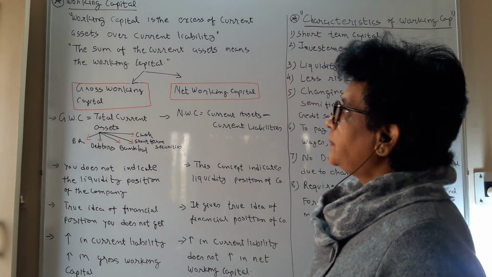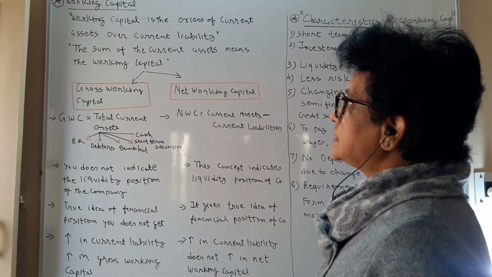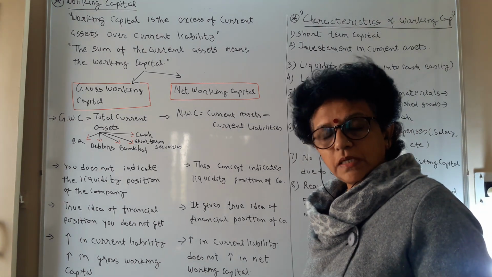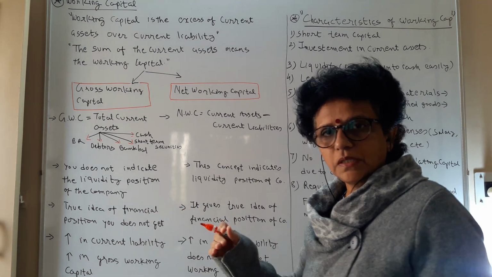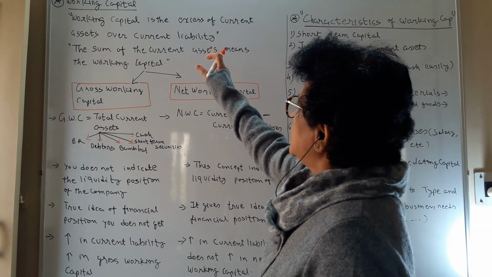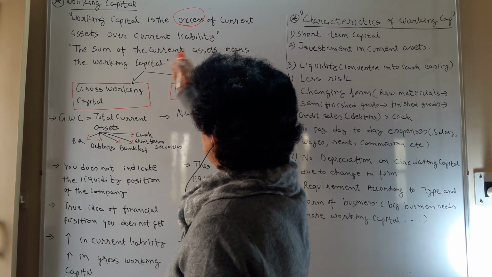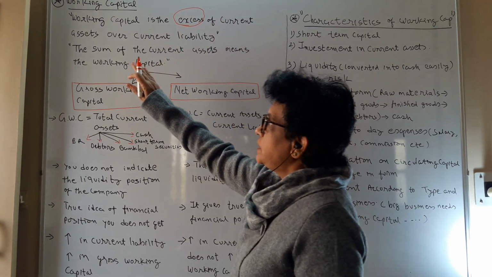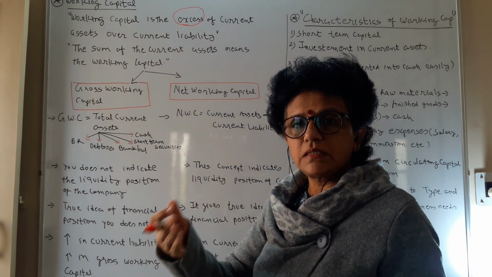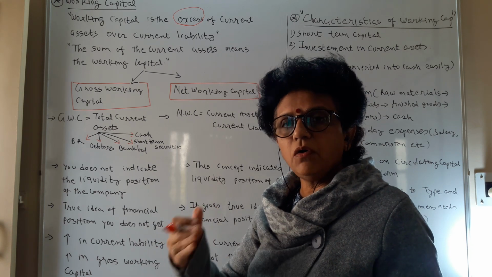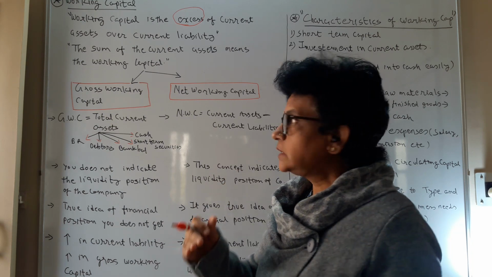First, how can you define working capital? Working capital is the excess of current assets over current liabilities. In accounts also, when we do the ratio analysis and use the formula to find the working capital, we use the same. It is an excess, something more that you have over the current liability. Your assets should always be more than your liabilities. If that position is there, it means your business is sound. You are capable of paying all the short-term liabilities from your short-term resources.